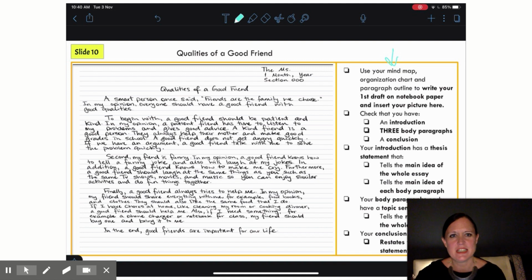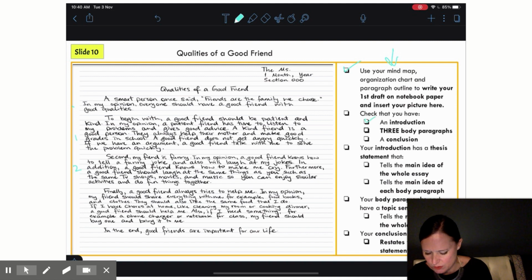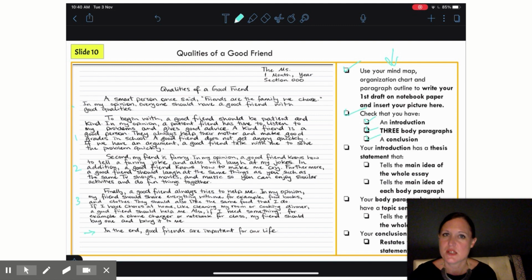So the first thing is, did I write my first draft on notebook paper and insert the picture here? I sure did. Look at that, good for me. Okay, so the first one was easy. Then I want to check that I have an introduction. Yep, 3 body paragraphs, 1, 2, 3, good job me, and a conclusion. There it is. Yes, so far, so good. Now I want to go a little bit deeper and check that my thesis statement tells the main idea of the whole essay and the main idea of each body paragraph.